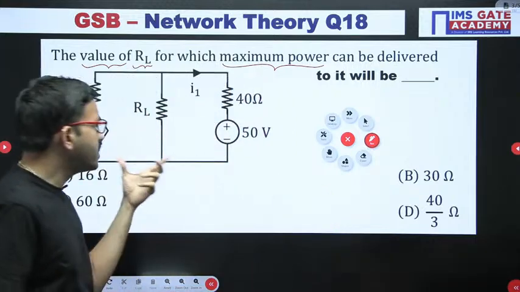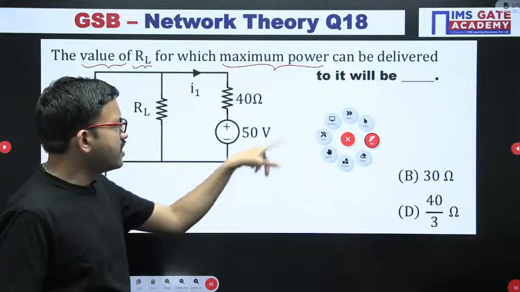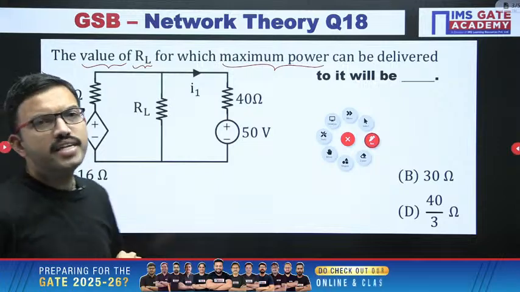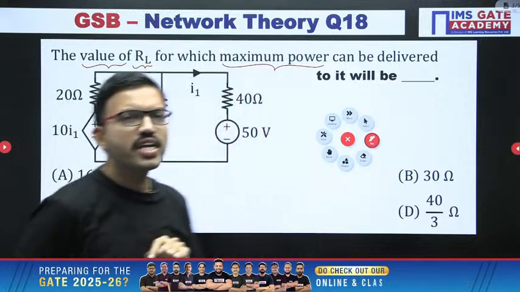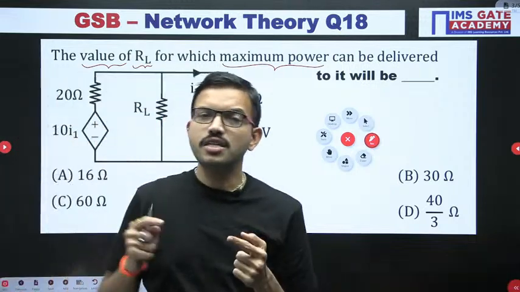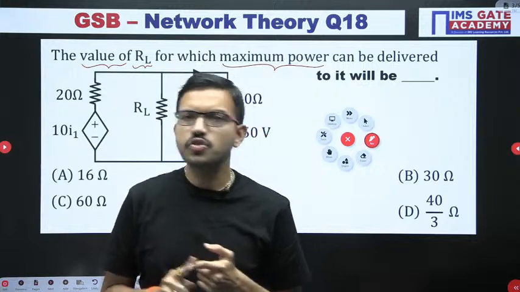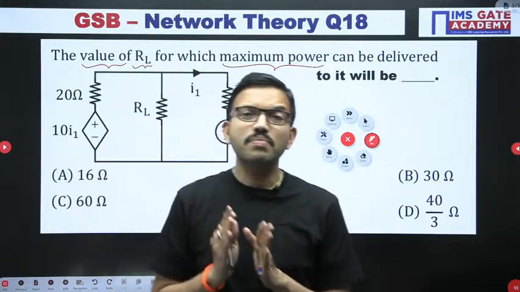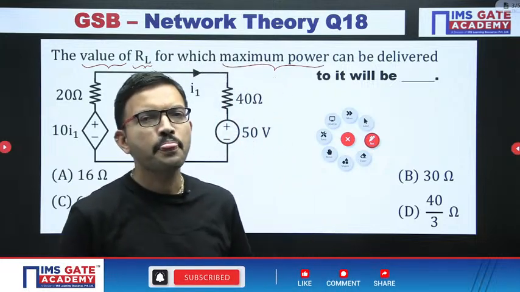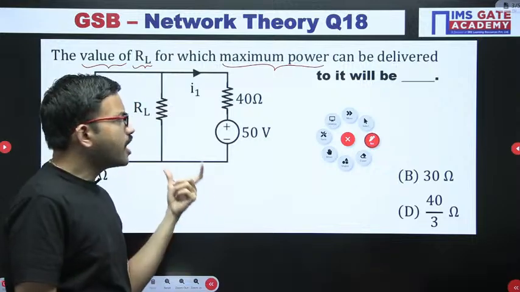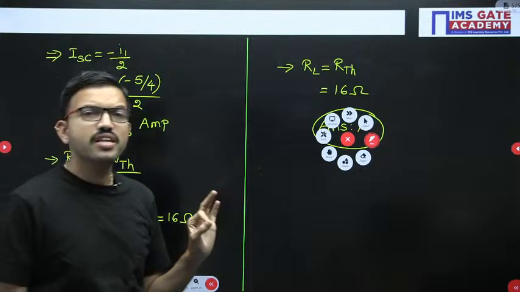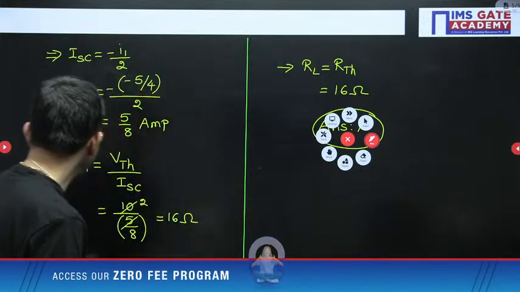Now here in this particular circuit, if you observe, here you are having independent voltage source. Now what about this source? This is the dependent source. Okay, so whenever you are having dependent source, we cannot replace that voltage source or current source regarding dependent source with their internal resistance, because it is the dependent source, we don't know its internal resistance, right? So that time in order to find out RTH, whatever the method just now we have discussed, this is one approach. Okay, now I am discussing the second method only.